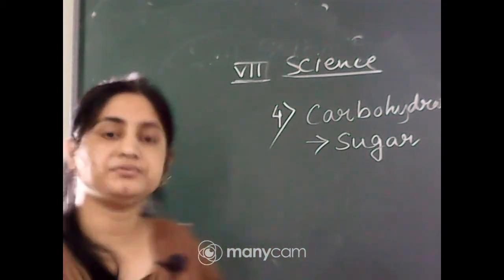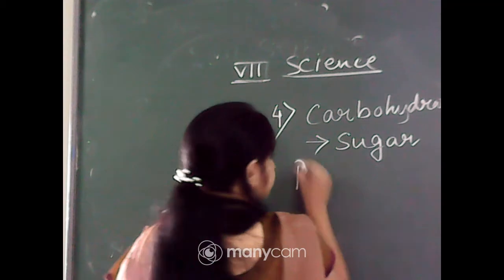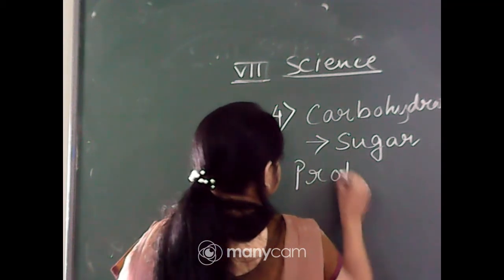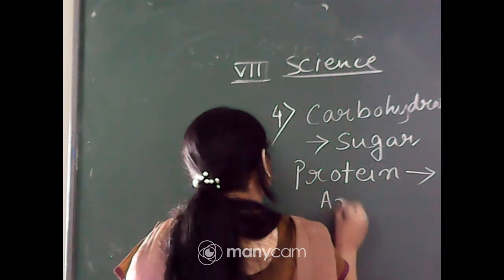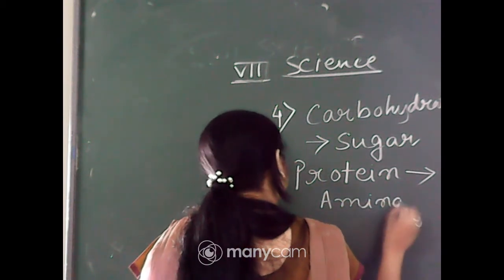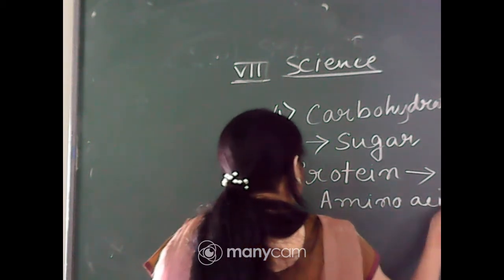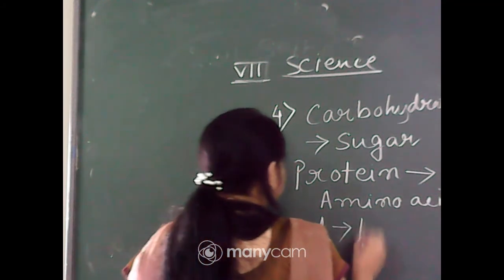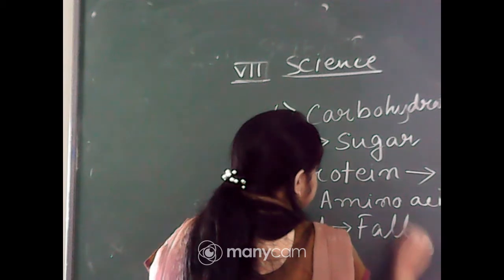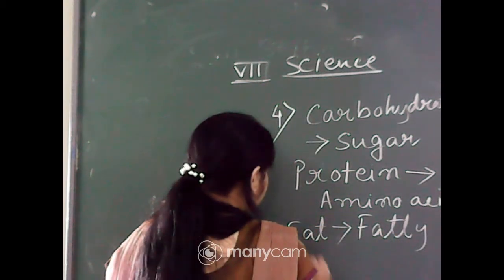Proteins transform into amino acids. And the last one, fat, transforms into which substances? Fatty acid and glycerol.